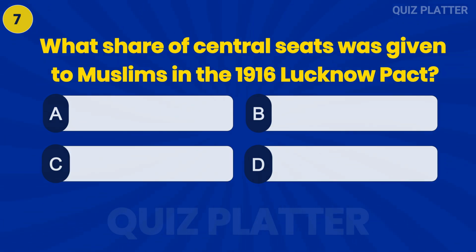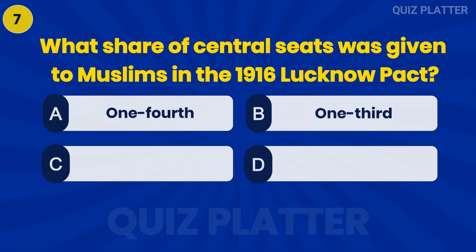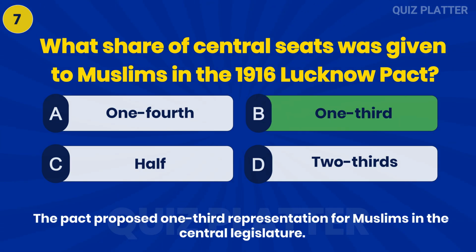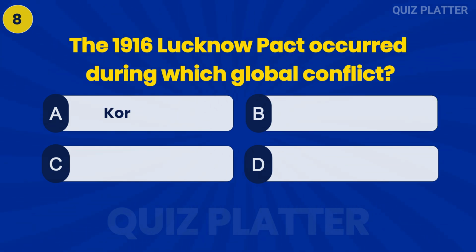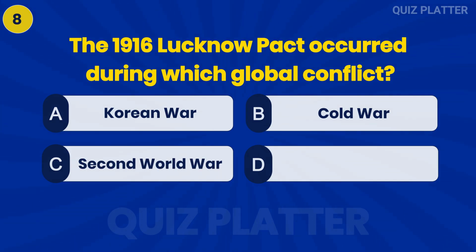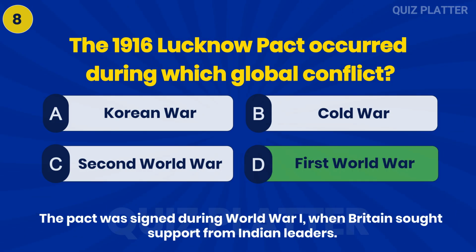What share of central seats was given to Muslims in the 1916 Lucknow Pact? Answer B. 1/3. The 1916 Lucknow Pact occurred during which global conflict? Answer D. First World War.